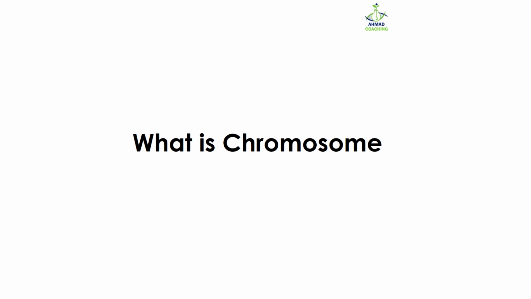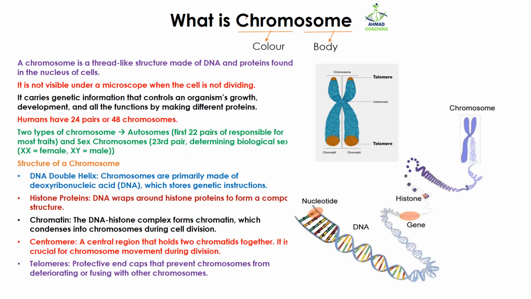Anam. Today's lesson is about what is chromosome. First of all, chromosome. Chromosome is made up of two words, chrom and some. The word chrom means color, while the word some comes from the word soma, which means body. So altogether, chromosome is known as color body.